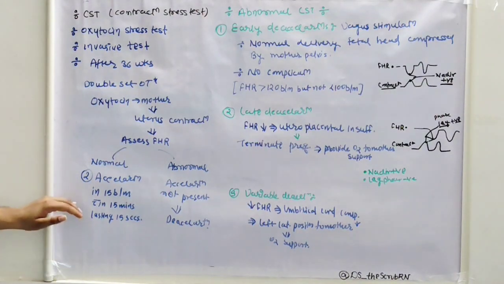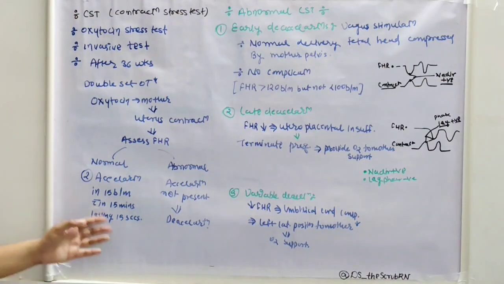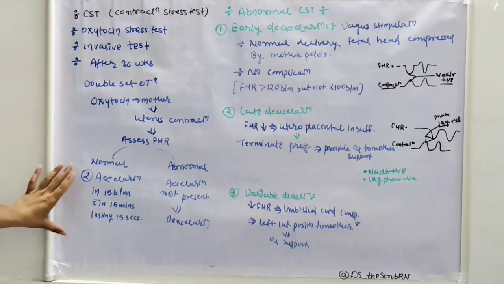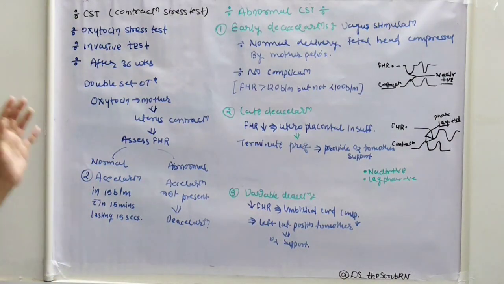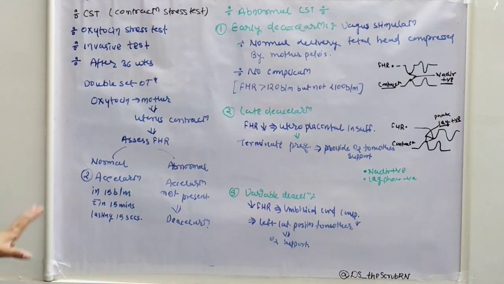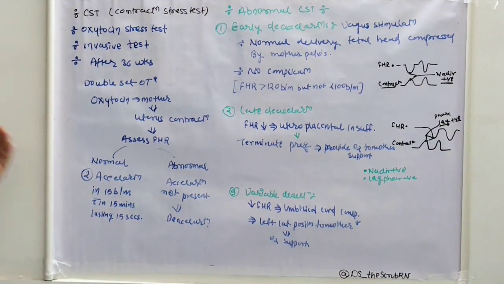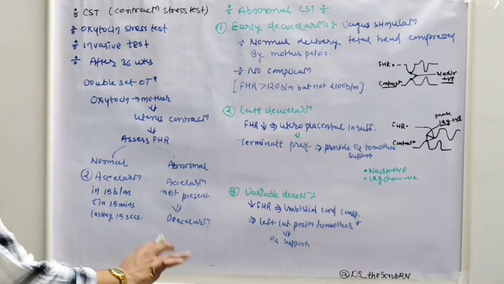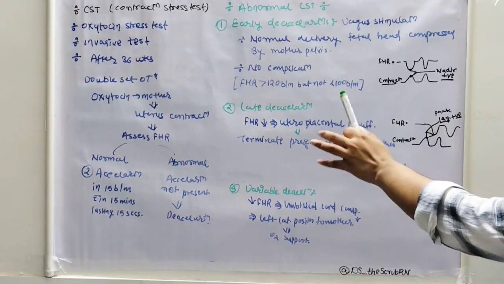So this is the normal CST, that is 2 accelerations that are increased by 15 beats per minute from baseline within 15 minutes of duration, lasting for 15 seconds in a 20-minute CST. That is normal CST. Now, if there is an abnormal condition, or if we find out there is no acceleration, that means fetus is not well-being. In that CST pattern, we can check fetal heart rate against a uterine contraction. So there could be 3 possibilities of deceleration. Now, in abnormal CST, the first pattern is early deceleration.